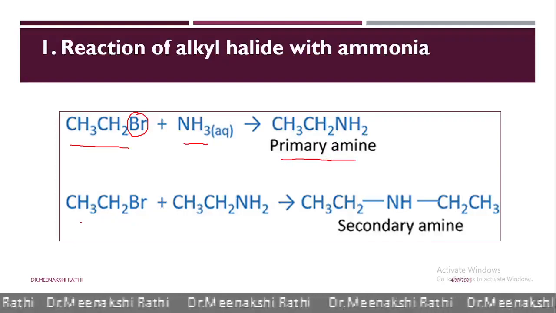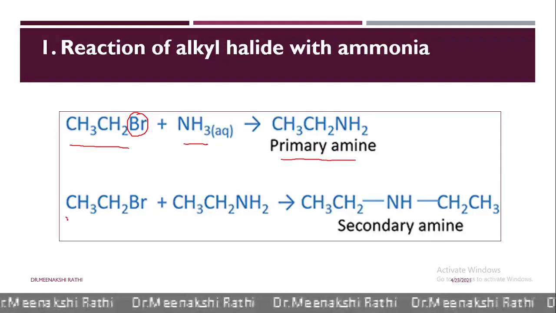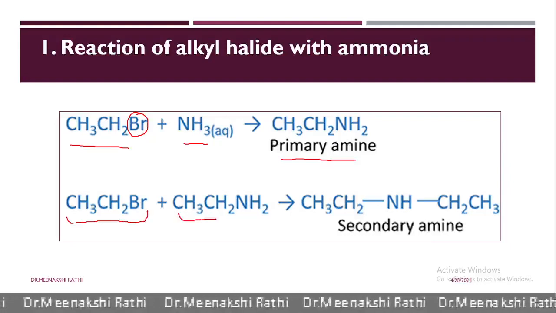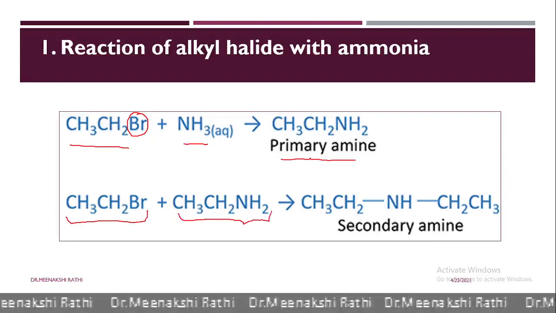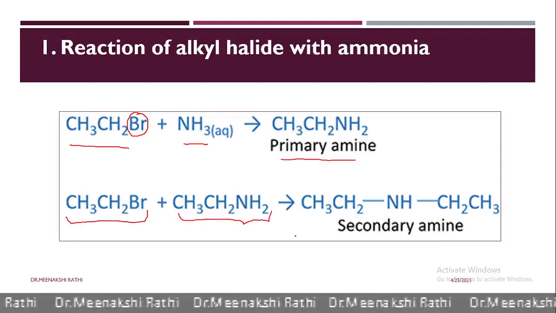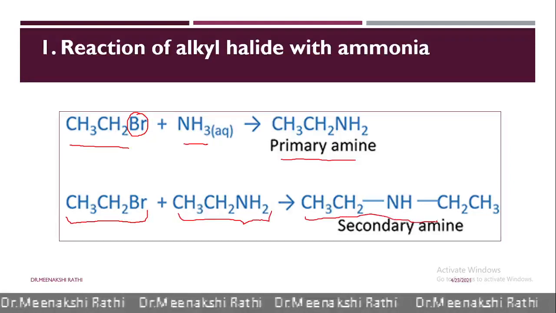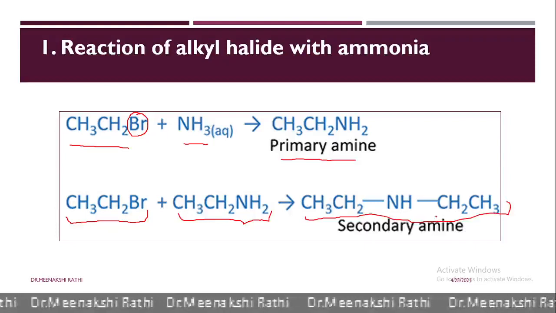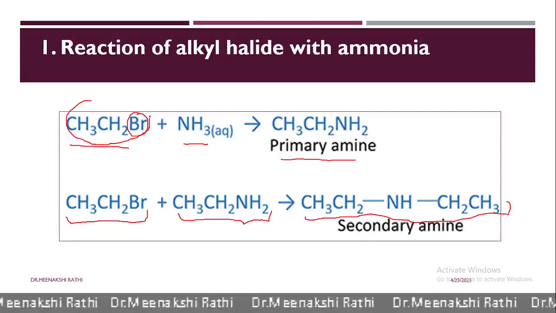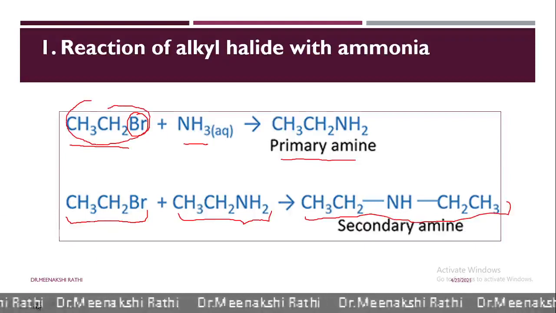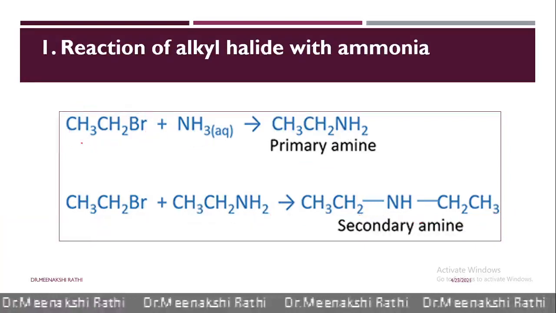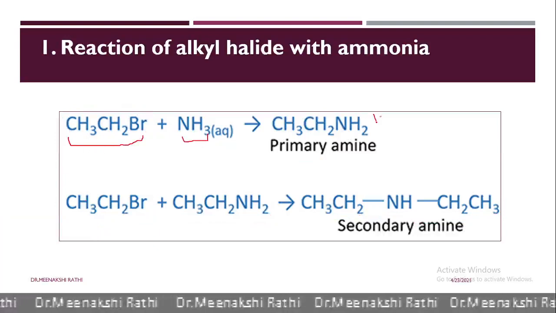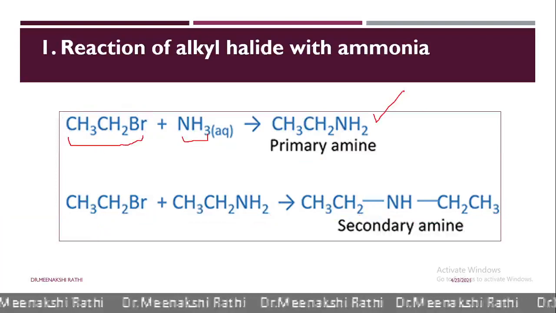Here you can see when this ethyl bromide again reacts with the primary amine which is formed here, again we get secondary amine and the reaction is continued if excess of ethyl bromide is used. So if ethyl bromide is in proportion with ammonia, then the reaction can get stopped at the primary amine stage.